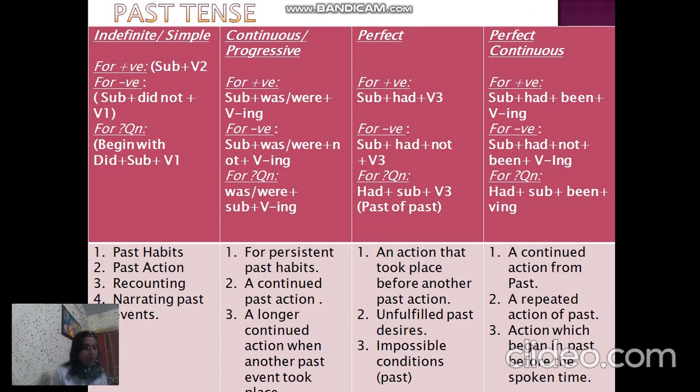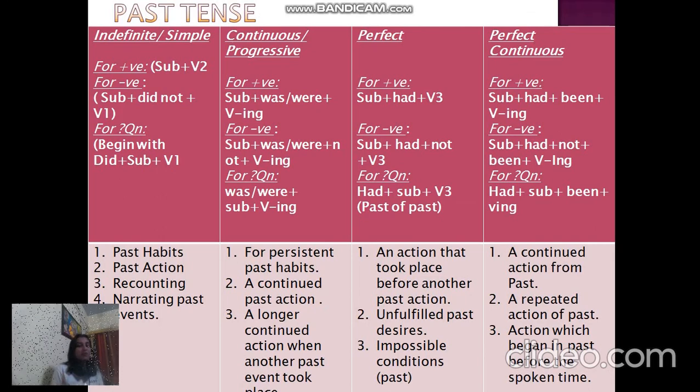And where can we use it? We can use it when we show two different past actions happening and the previous of the two past actions will be in had V3 form, and the nearer past action will be simple past. It can also be shown in case of unfulfilled past desire or past want. Okay, and it can be used in if condition, the third condition, which is impossible. If I had known, I could have helped, something like that.